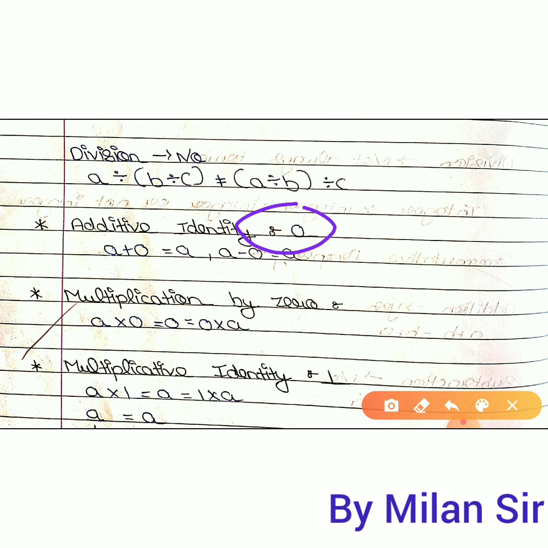Same thing for subtraction even. If you subtract 0 from any number, you will get the same answer, a. So you can subtract or add 0 to any number, and we will get the same answer whatever question we have. That's why it is called additive identity. It is the identity for the addition process.